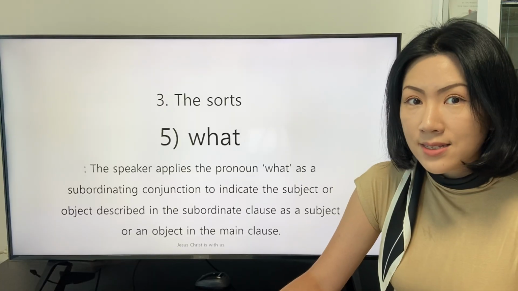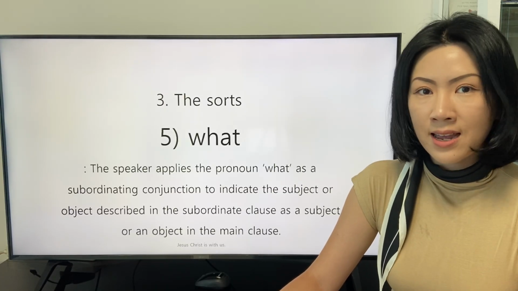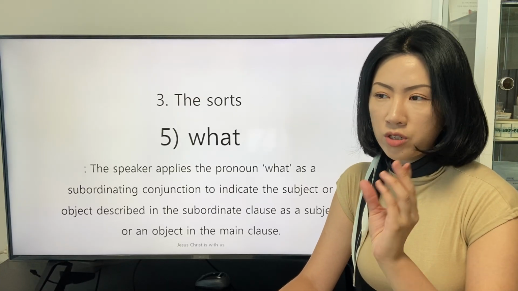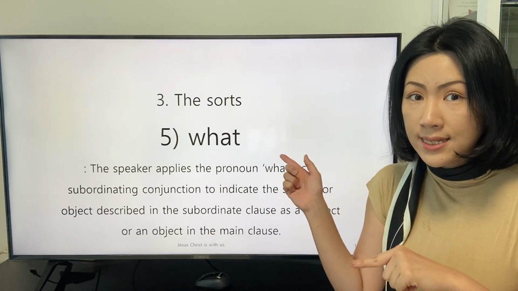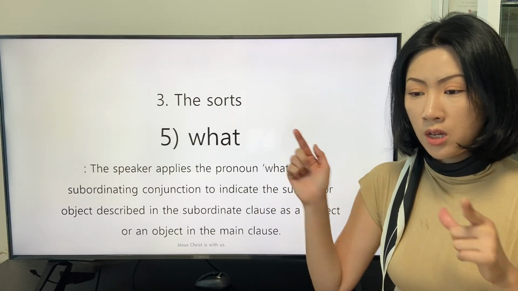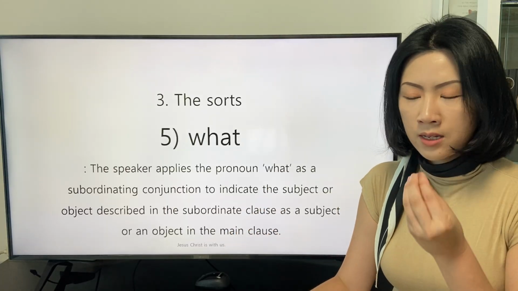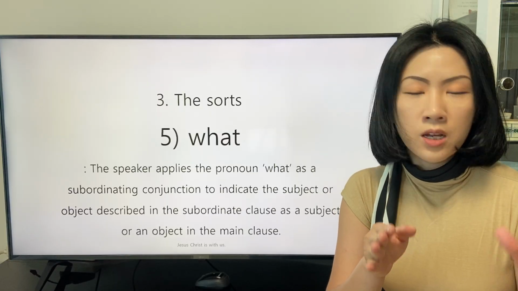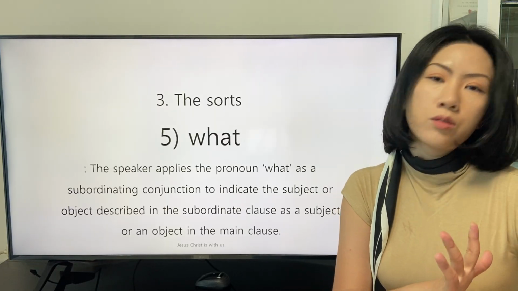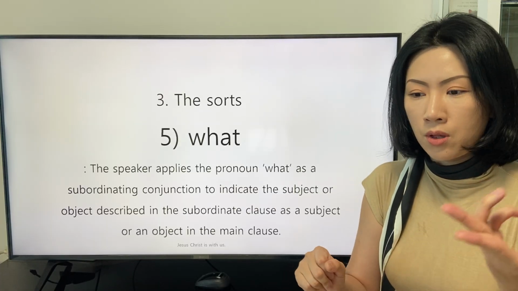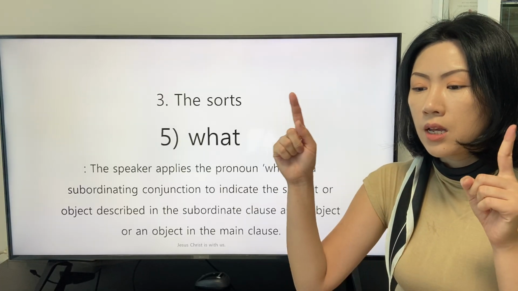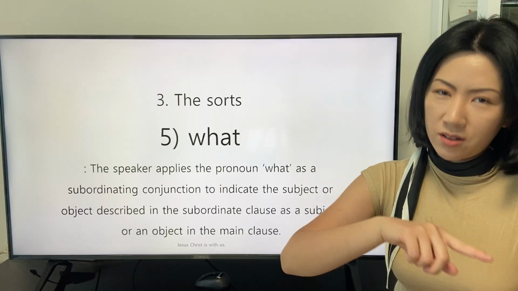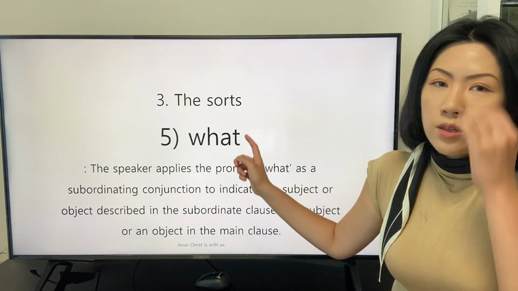And secondly, the speaker finds that the subject or object, which is not a person, indicated by the pronoun what in the interrogative clause is the same as one of the subject or object in the main clause. So these two reasons can be the key factors to link the interrogative clause as the subordinate clause to the main clause. Let's read out the explanation one by one.